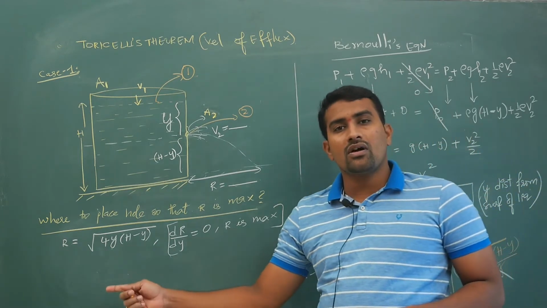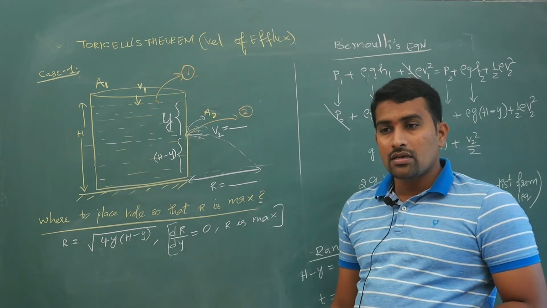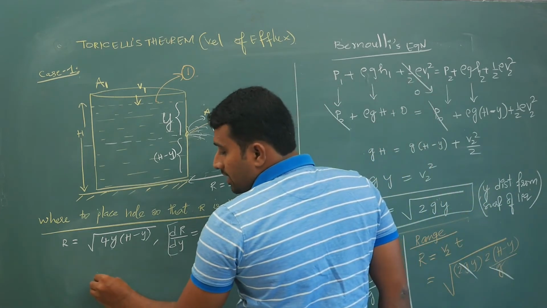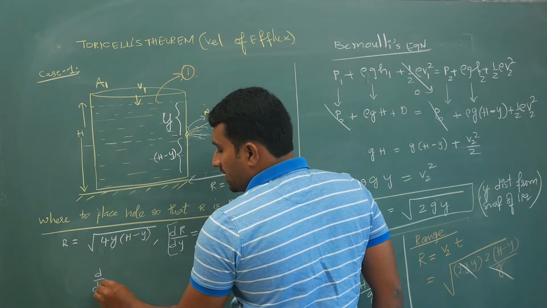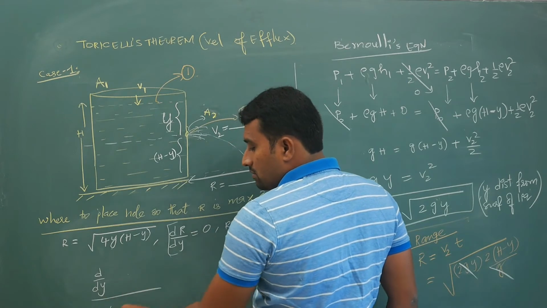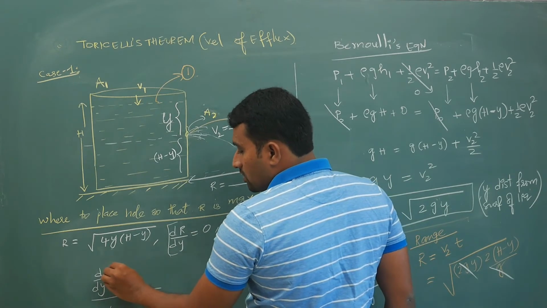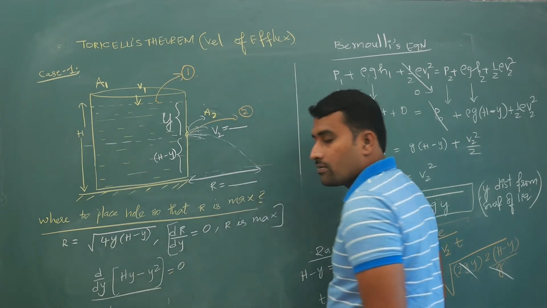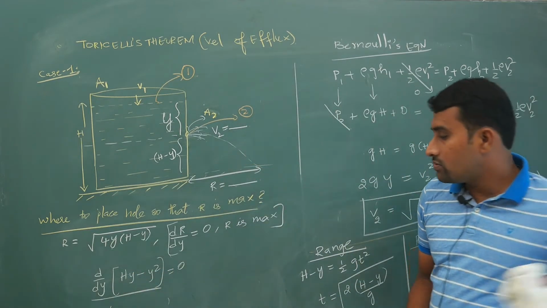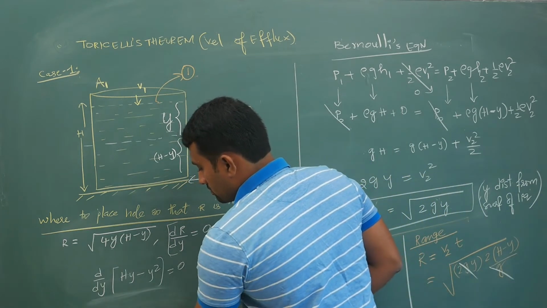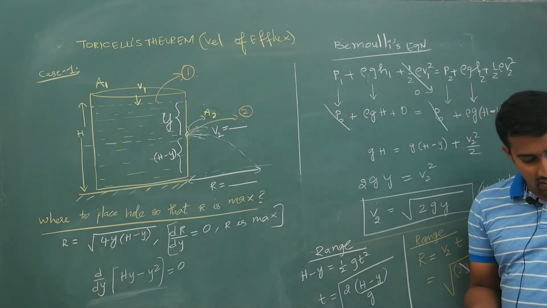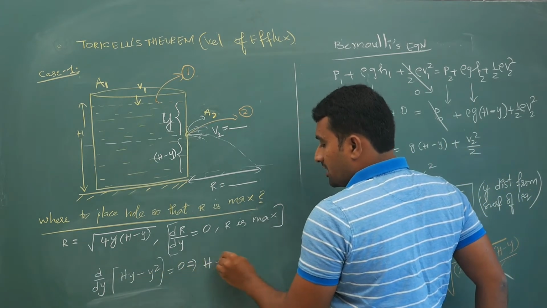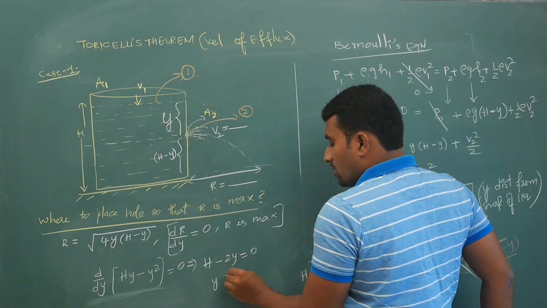So derivative of root of f of x is what? 1 by 2 root of f of x into f dash of x. So indirectly, the denominator term, when it goes to the other side, will become 0. Indirectly it will become hy minus y square is equal to 0. So that will give you, okay, the derivative of this: h is constant, so h minus 2y is equal to 0,